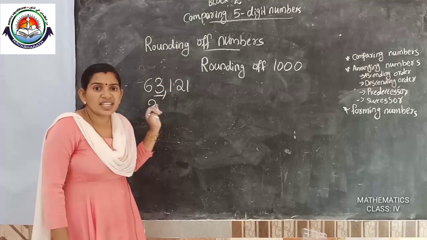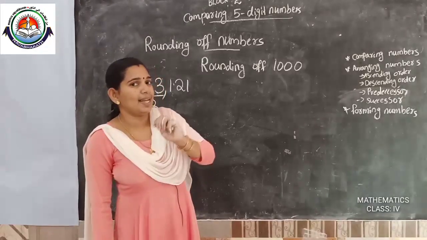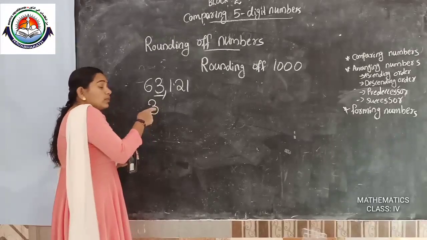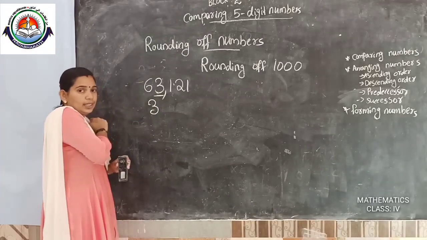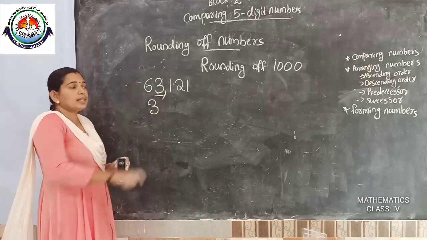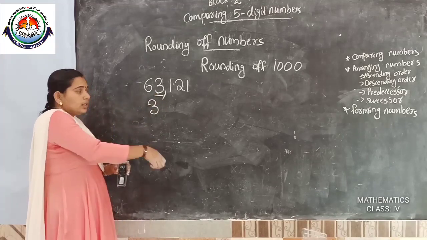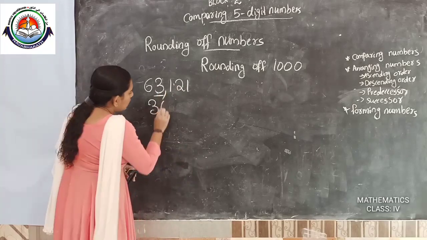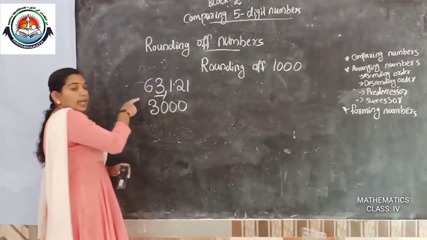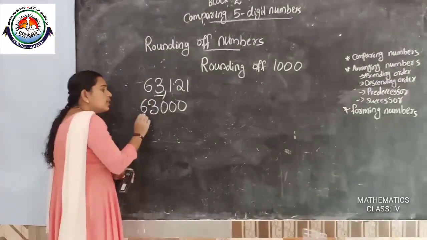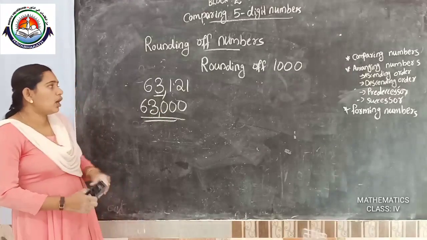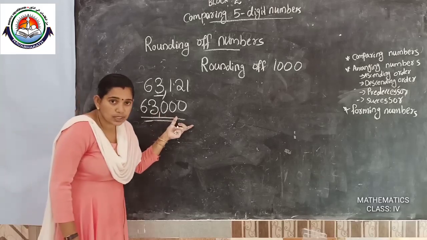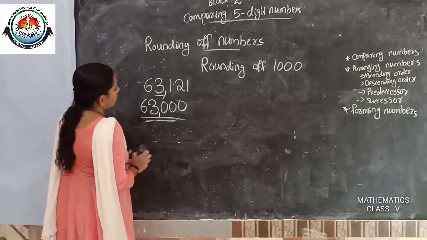The 100 place, which number is here? 1. Is 1 less or more than 5? Less. So do we want to add 1 here? No, there is no need. Okay, so the same number stays. The 1000 place, there is no need to change here. Then after the 1000 place, how many digits remain? 1, 2, 3. So we are putting 3 zeros. Left side, there is no change in the digits. So 63,000. Rounding off 63,121, we get 63,000.